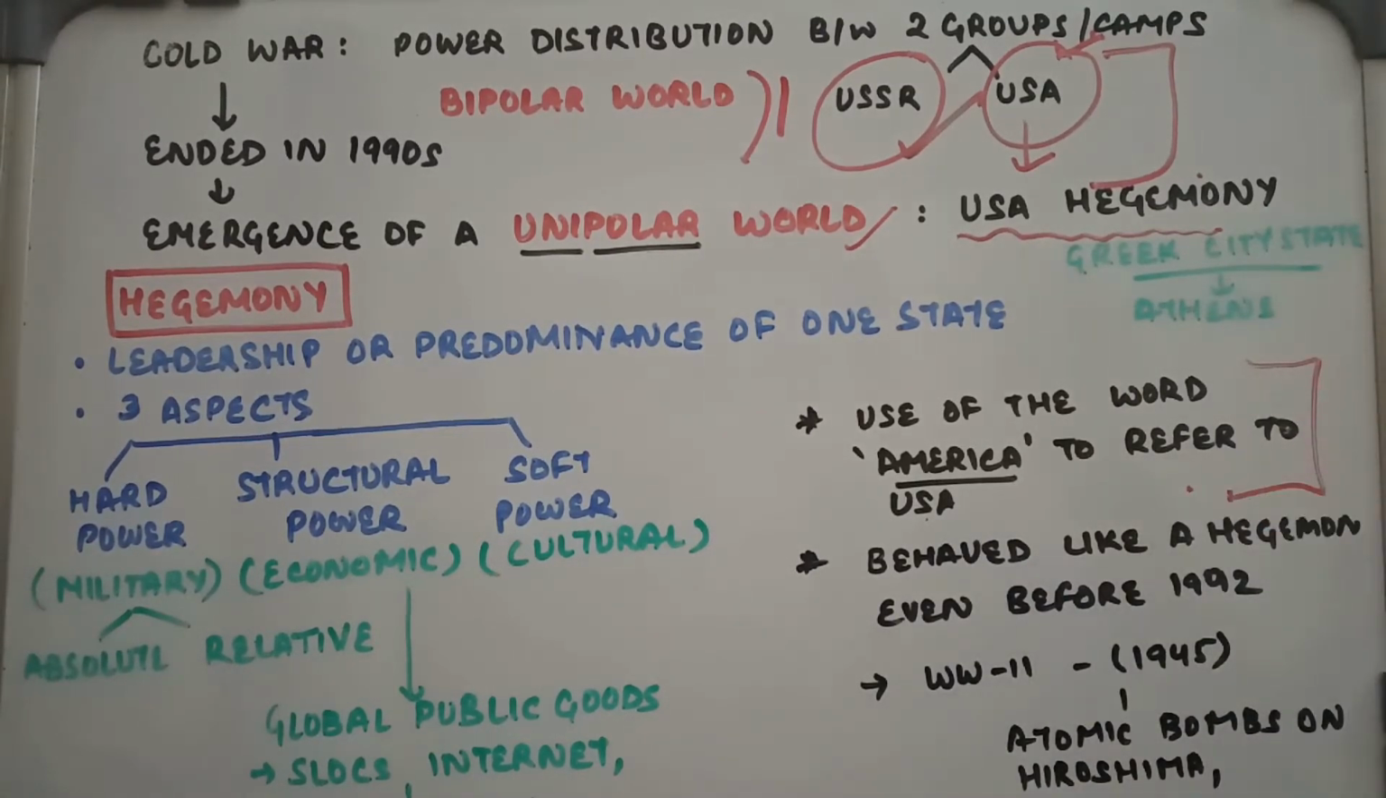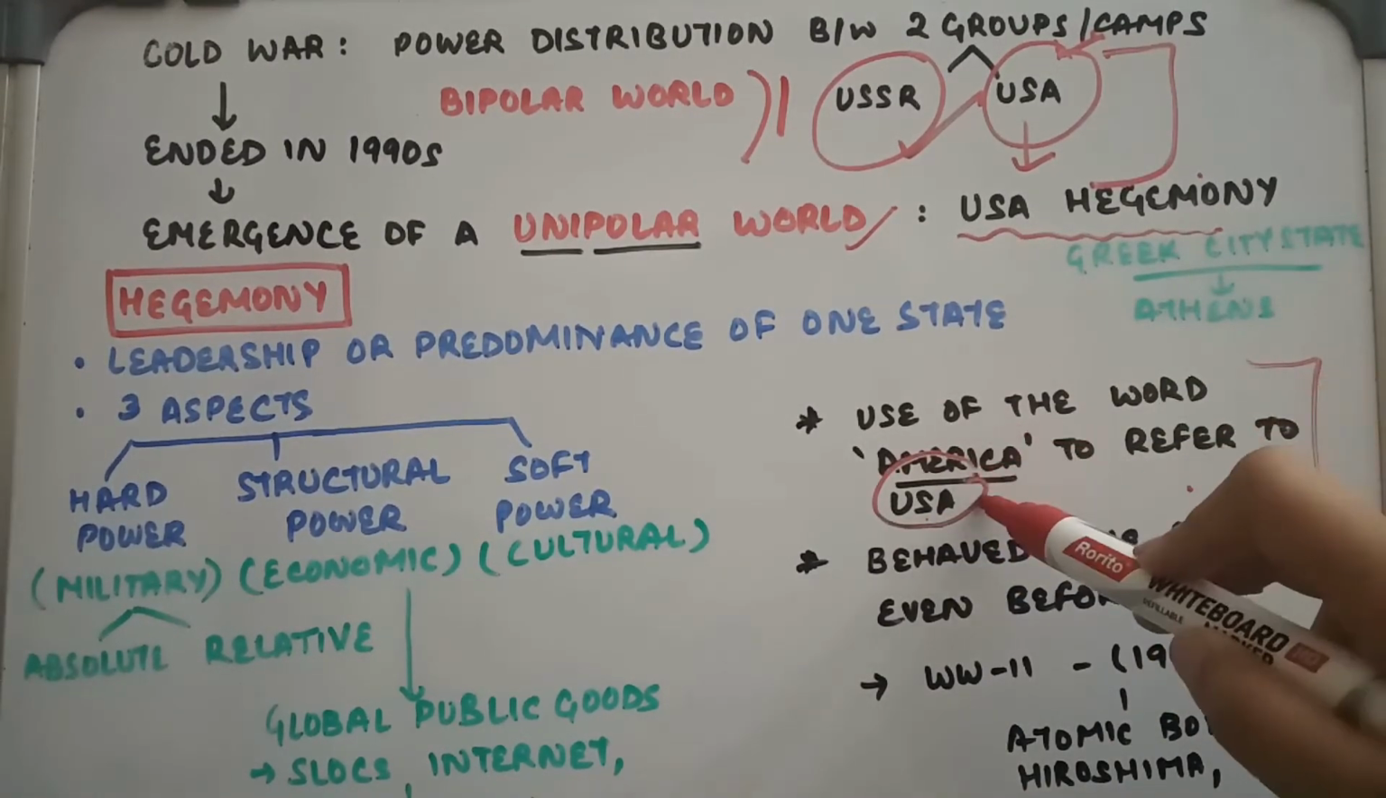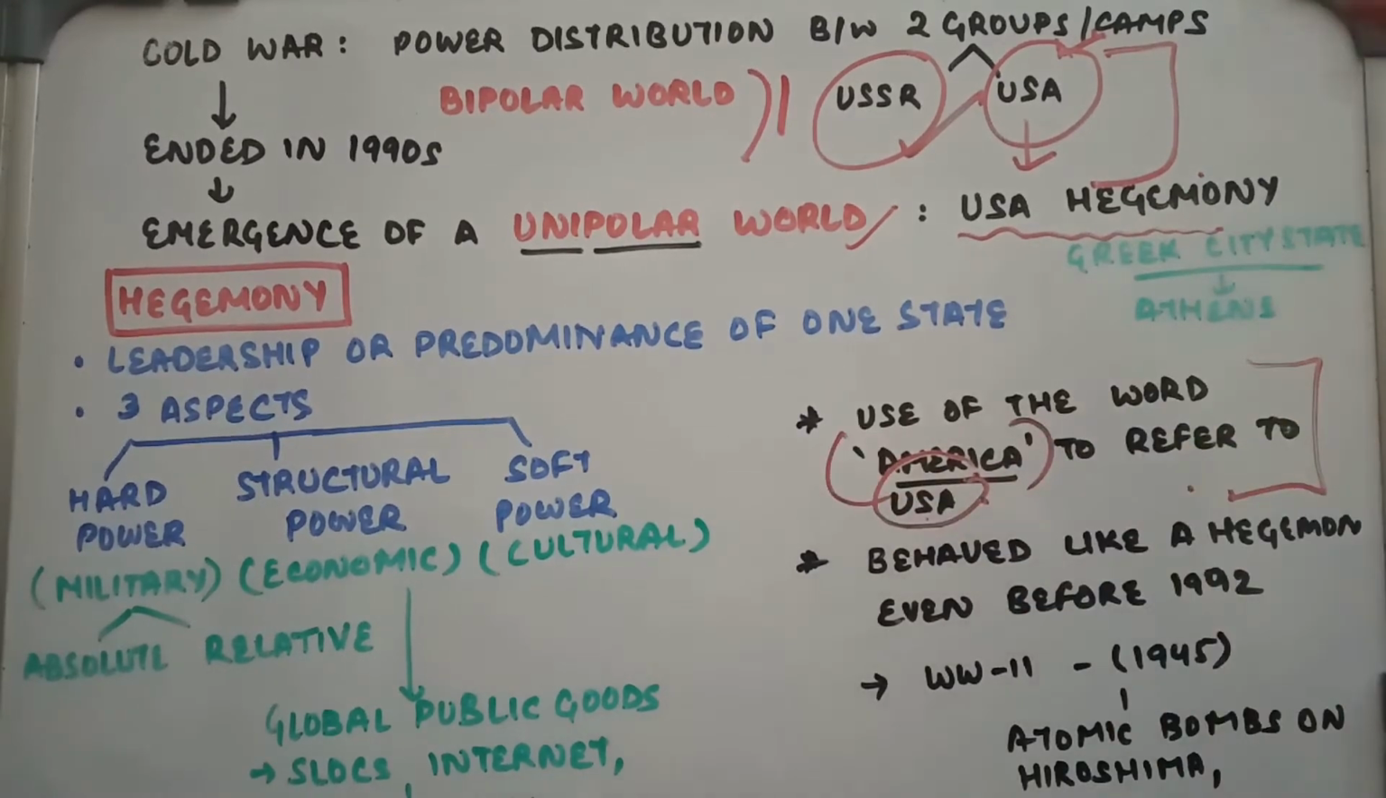So as we all know, America is a continent. We have the North American continent and we have the South American continent, and USA is just a part of the North American continent. However, जब भी हम America term का use करते हैं, we often use that to refer to USA. So this is one example of US hegemony.